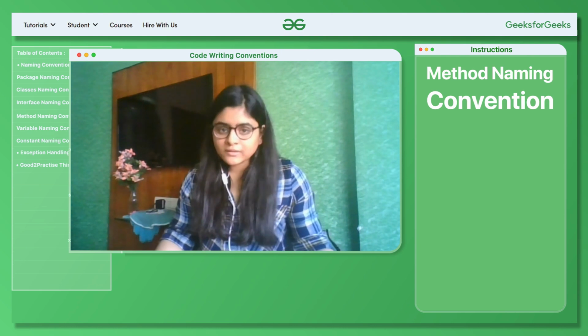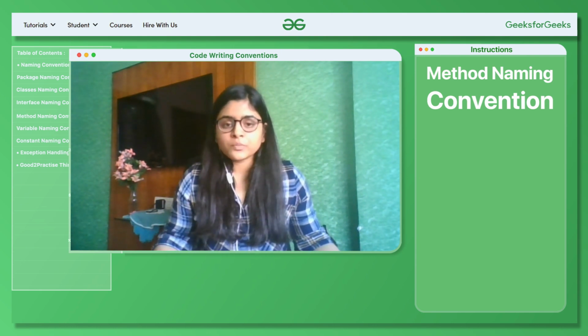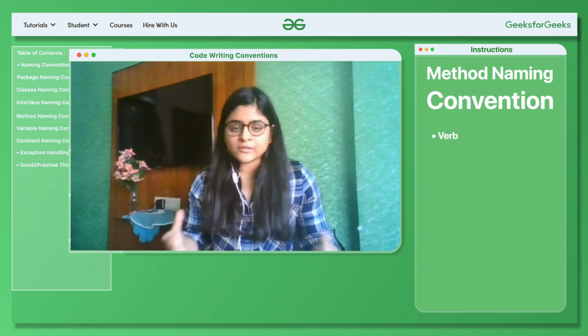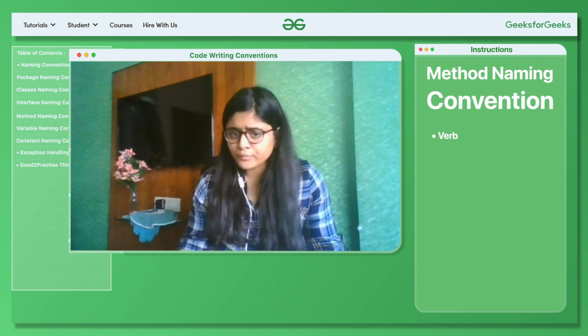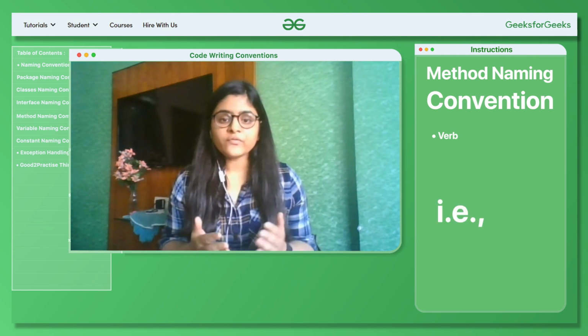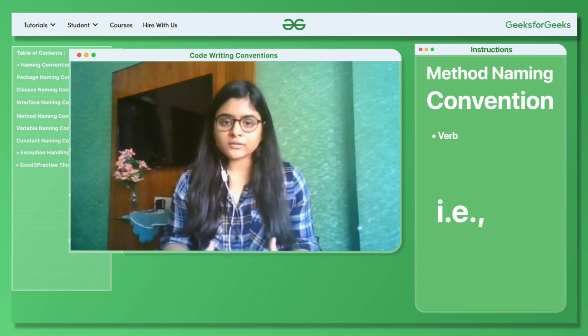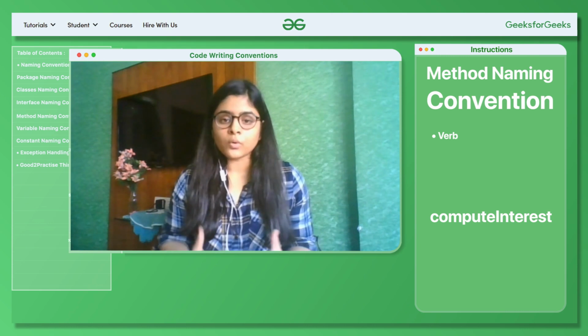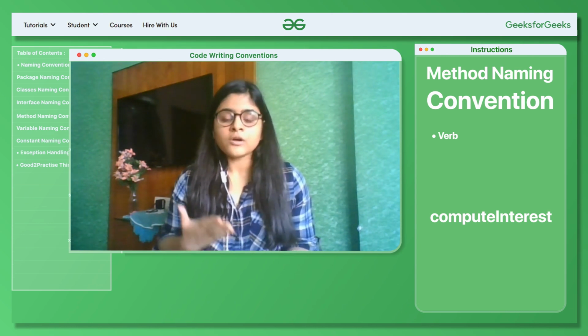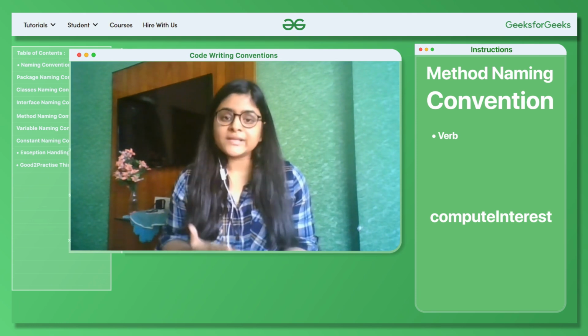Next is method naming conventions. Now for methods, the words should be a verb, like it should be self-explanatory what the method is programmed to do. For example, you have written a function to compute the interest. So the name of your method should be computeInterest, and it should be in lower camel case notation. Like your c should be in small letter and your Interest I should be in capital letter.